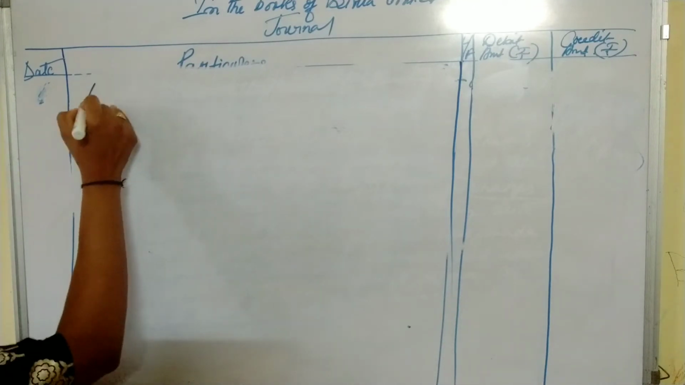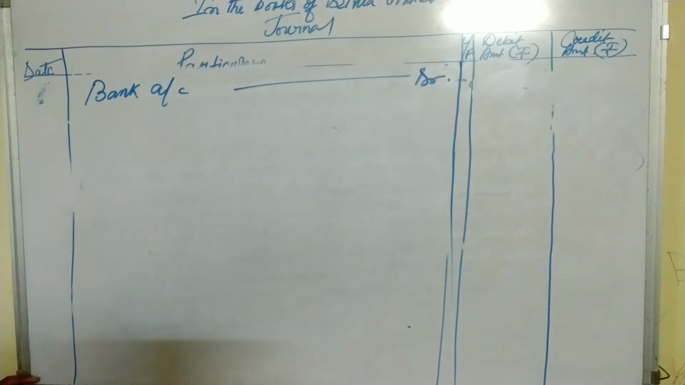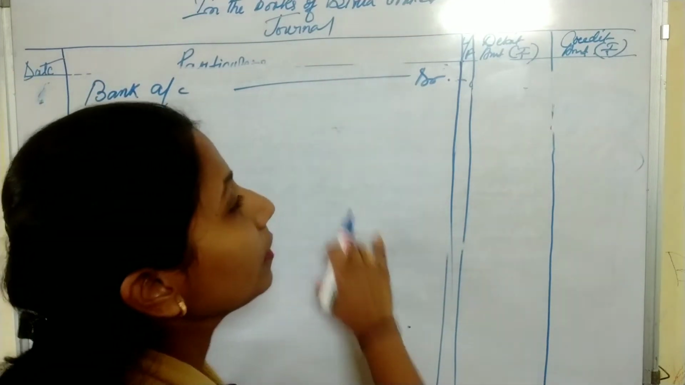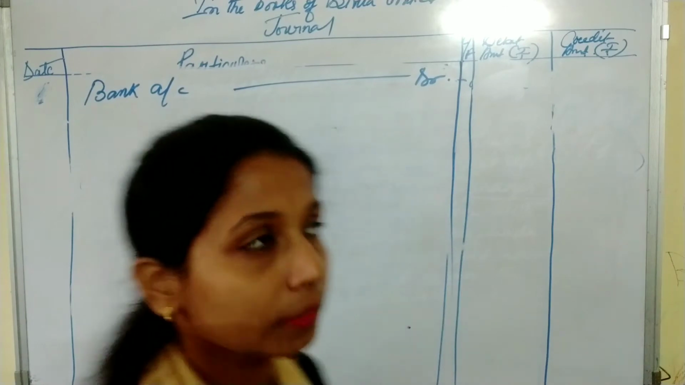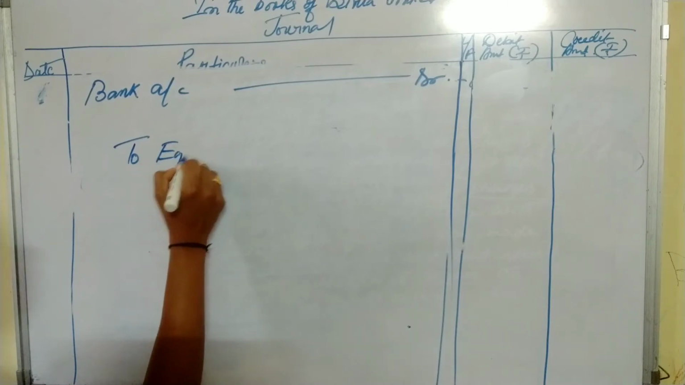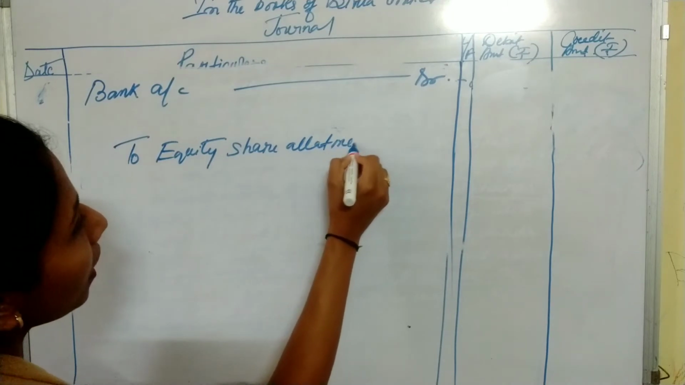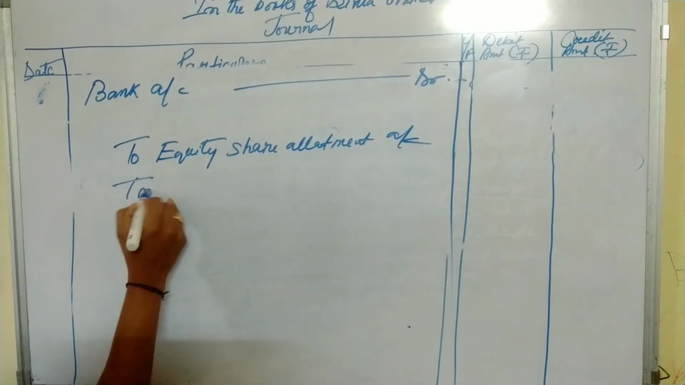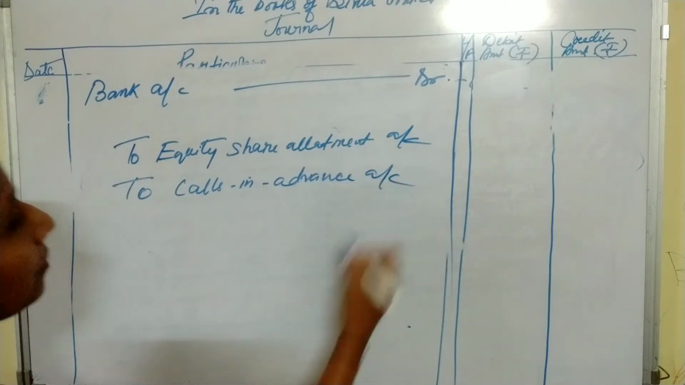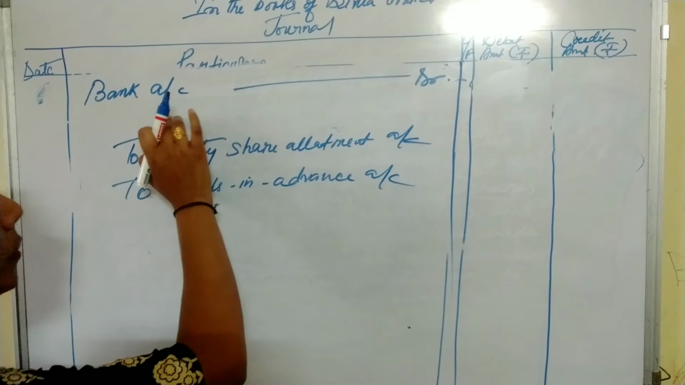Now, this is the receipt entry of allotment, bank account debit. Here, first of all, I will write the entry, then I will write the amount. Okay, bank account debit to equity share allotment account, to calls in advance account. See, bank account debit. Now here we will write the amount.